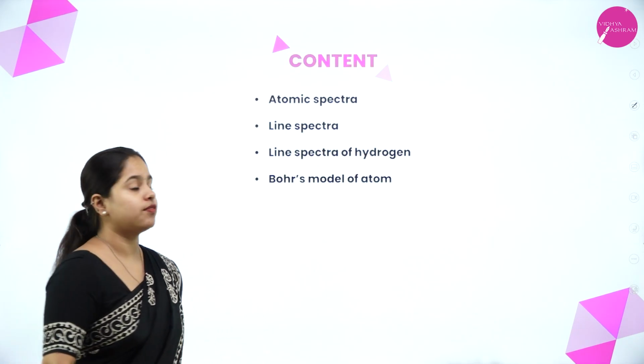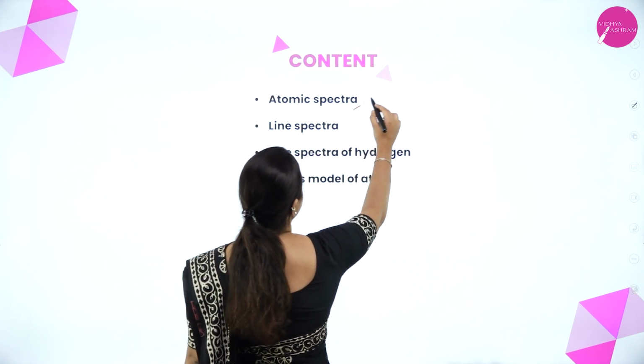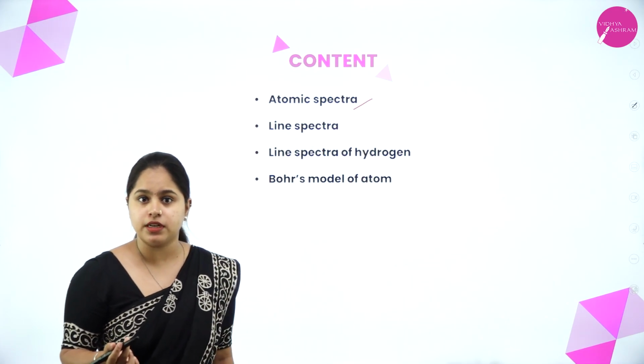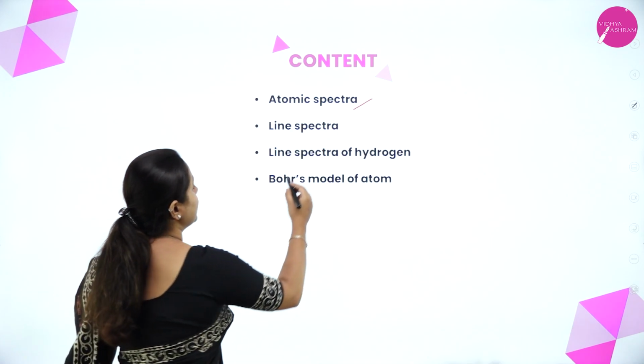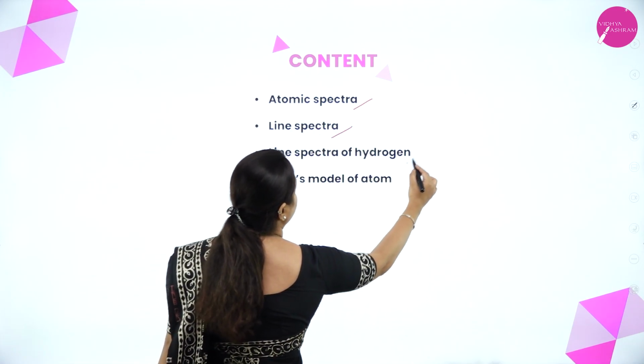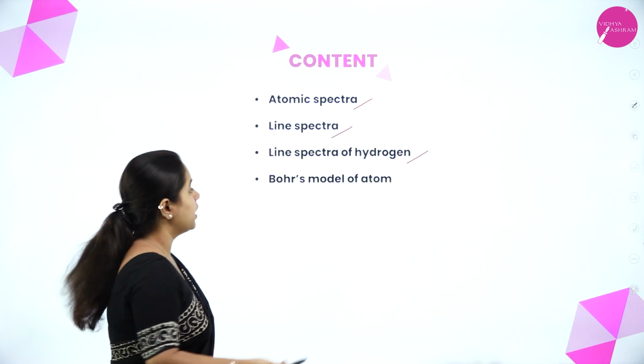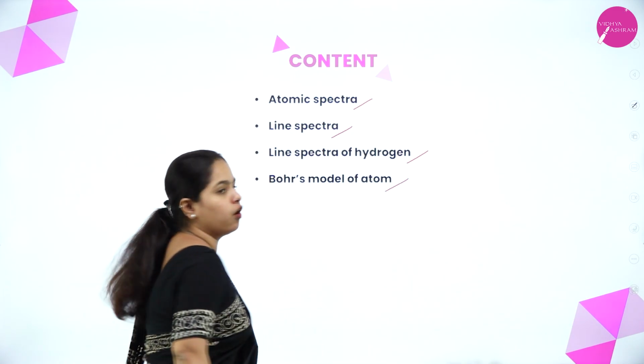So in today's session, we'll be discussing atomic spectra, which was the second development that led to the discovery of the Bohr model of atom. Then line spectra and the line spectrum of hydrogen, which is very important. And finally, Bohr's model of atom.